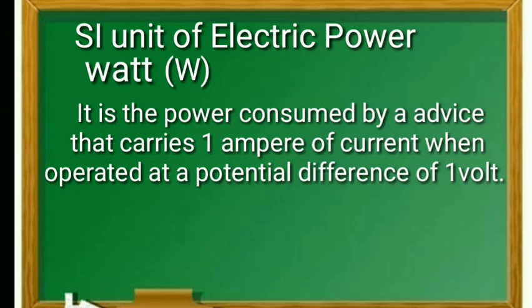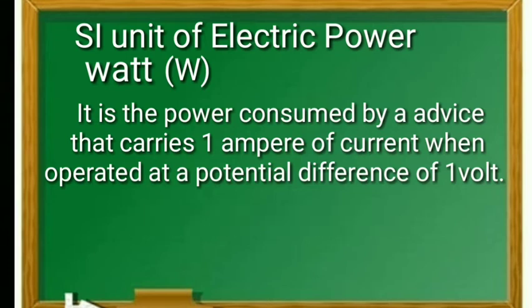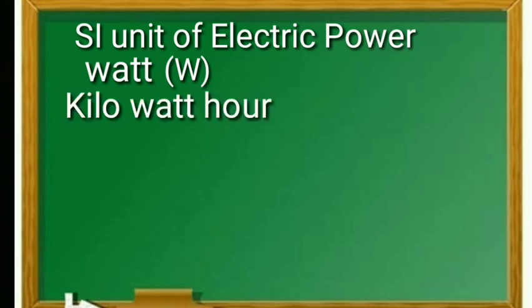See children here, electric power is a product of potential difference and ampere. The unit watt is very small. Therefore, in actual practice, in day-to-day life, the representation is kilowatt. It is equal to 1000 watts.